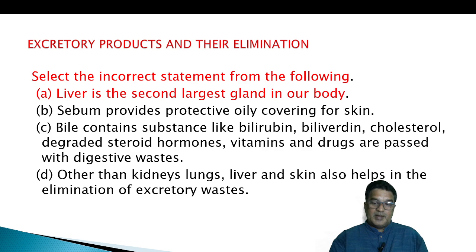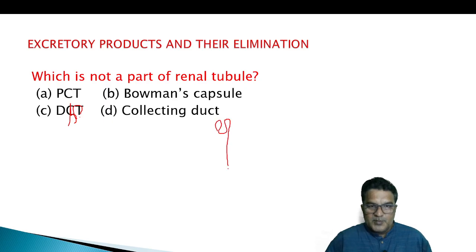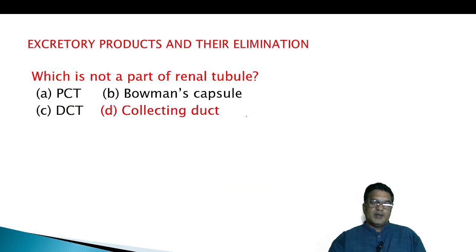Liver is the largest gland in our body, first largest. Which is not a part of renal tubule? PCT, DCT, Bowman's capsule, that all is going to be part of the Bowman's capsule, PCT, Henle's loop, and distal convoluted tubule. Up to here they said it as a renal tubule, so that's why collecting duct.